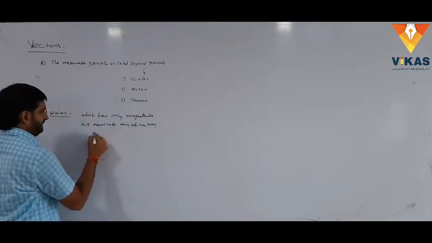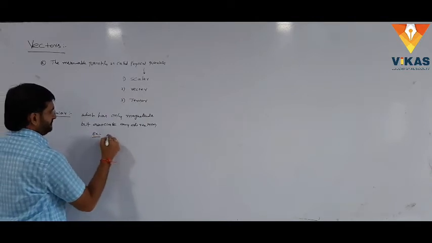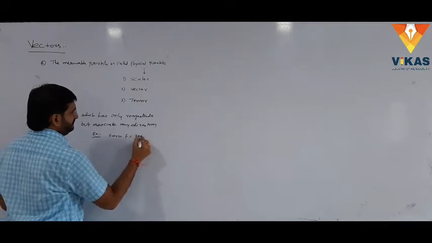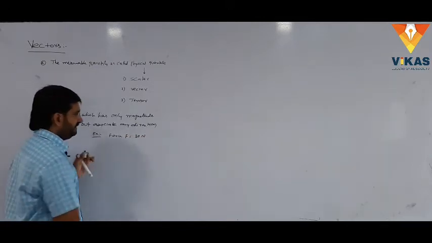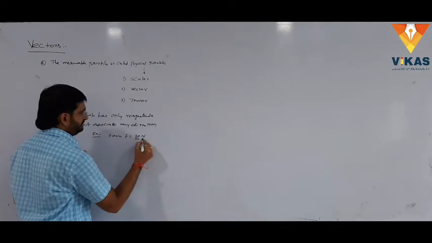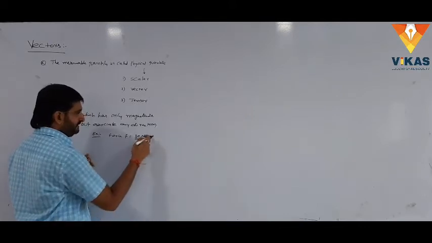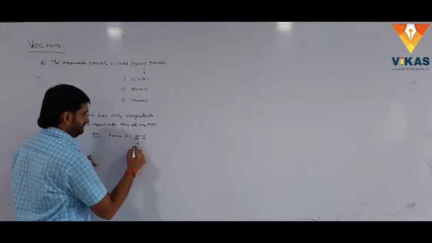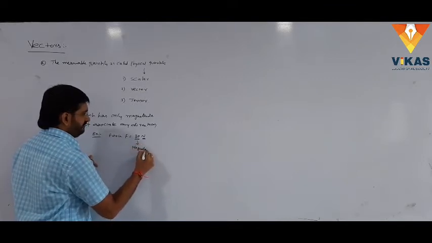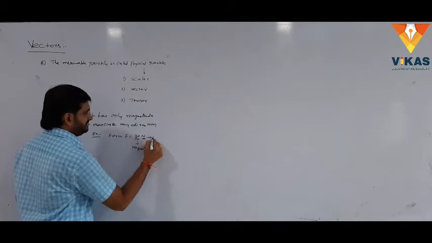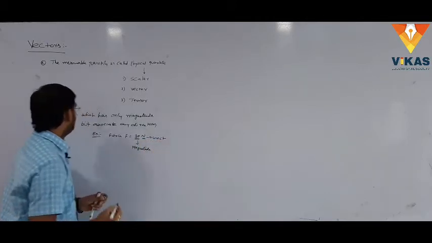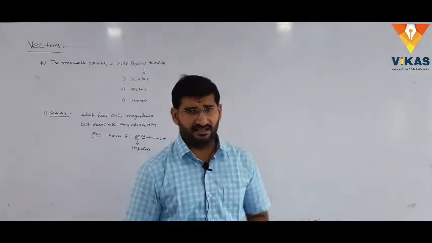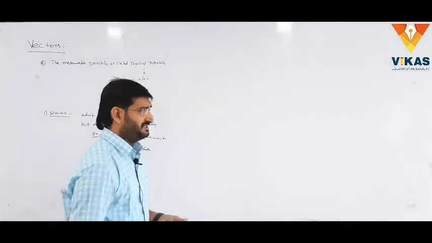Simply, an example. Suppose force F equals 30 newtons. 30 is the magnitude, newton is the unit. It doesn't have any proper direction. That's why this is the magnitude and this is the unit. Generally, so many scalar quantities are there. Generally, they are represented with numerics.